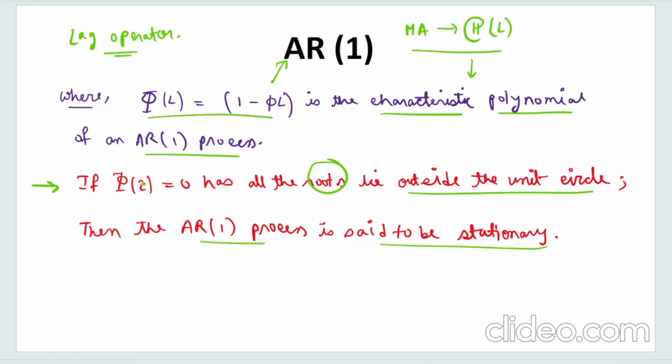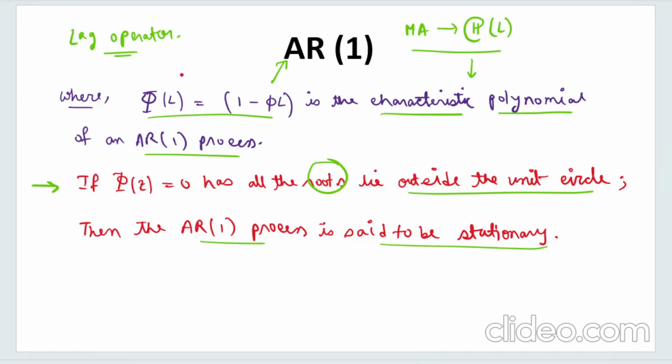L is replaced by z. Z is some variable. It is not an operator. So since we are talking about roots, and only a variable can have a root, we replace this L by some variable z, and we equate it to 0.